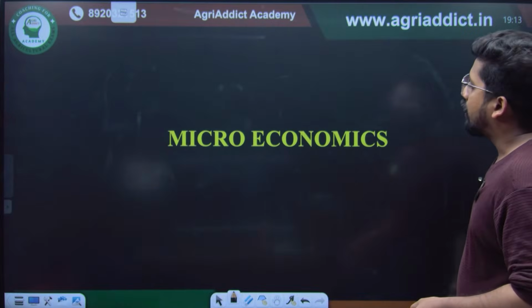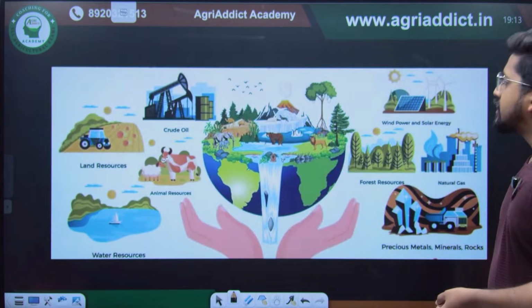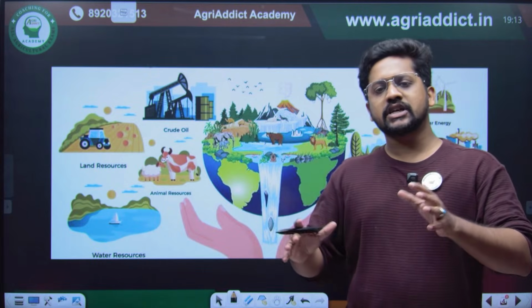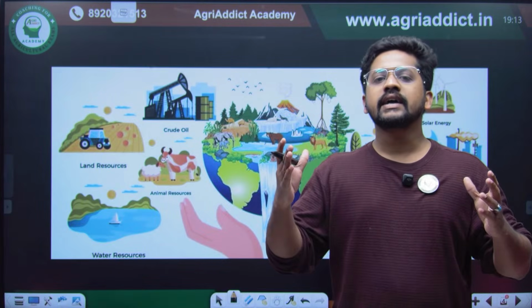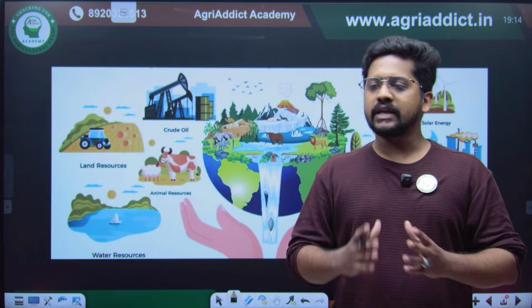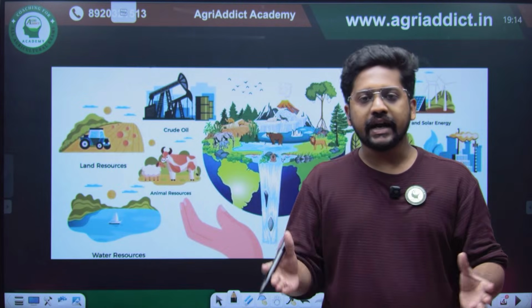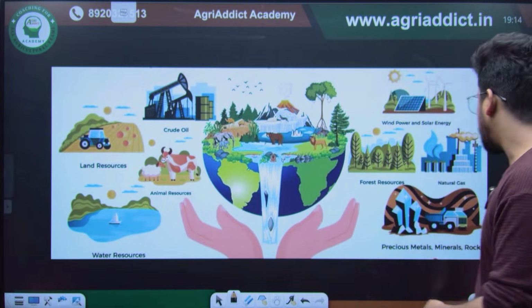So welcome everyone, and first we will be dealing with the microeconomics portion. As you all know, economics is a subject which deals with the optimal resource allocation between the individuals of the economy. It can be an environment, a society, a country, or even the whole world when we are considering natural resources.